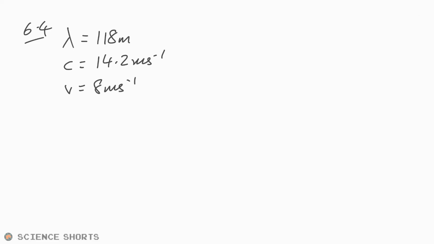6.4, what do we have? We have a boat and we have waves. Oh, no, this looks complicated. So the wavelength is 118 and the waves, C for the sea. And we know that the boat is moving at 8 meters per second. All right, what are we being asked then? Natural frequency, let's say f0, is 0.13 hertz.